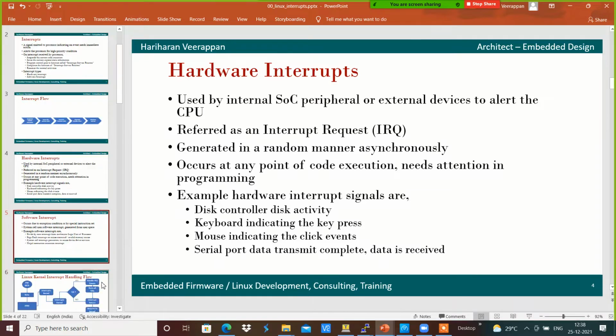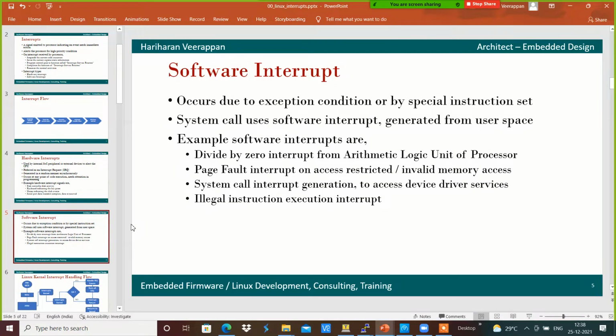In the case of software interrupts, they occur due to an exception condition or by a special instruction set. For example, system calls use soft interrupts generated from the user space, and they are handled in kernel mode. The generated software interrupt is handled in the system call handler, and the respective data is written back to the user space in the system call handling.